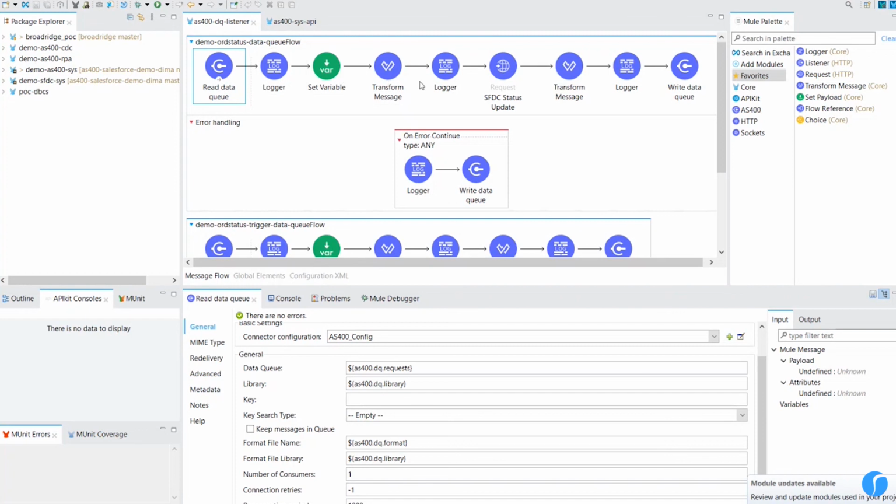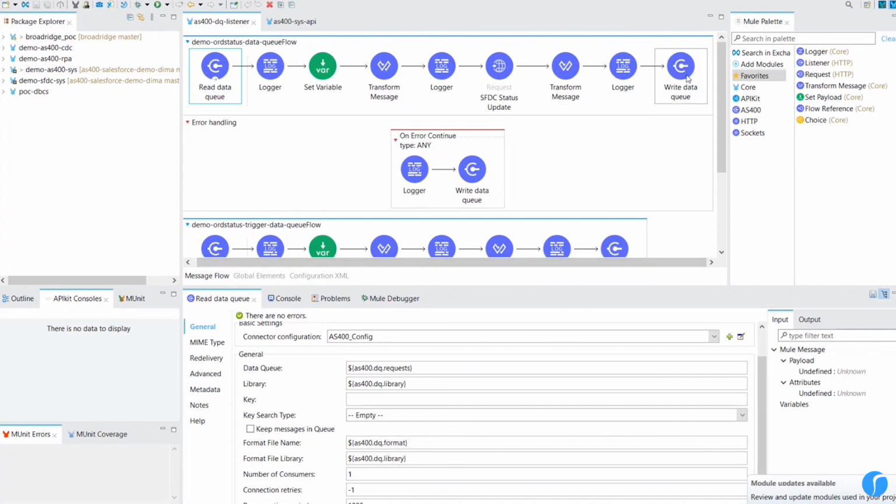We're just logging the information and then eventually calling Salesforce. In this case, not directly, but through another system API, following the API-led connectivity, API layering best practices. And at the end, we write the acknowledgement to a response data queue. And very straightforward Mule flow. And on the Salesforce side, it just updates the status of the order, nothing special here.